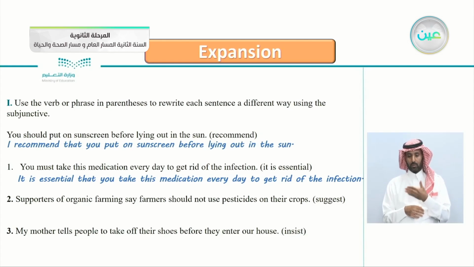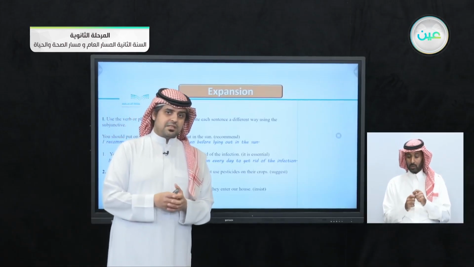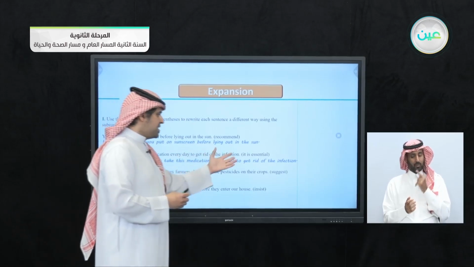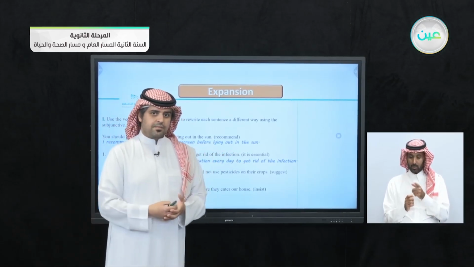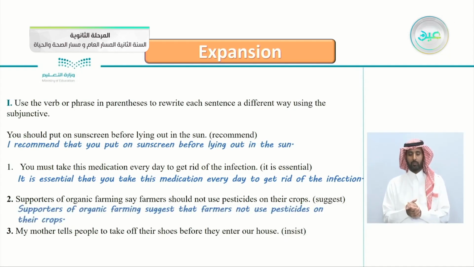Very good. Number two: supporters of organic farming say farmers should not use pesticides on their crops, and the subjunctive is suggest. It is not as urgent as essential; they are just suggesting here. So how do we rewrite this sentence? Very good. We say, supporters of organic farming suggest that farmers not use pesticides on their crops.